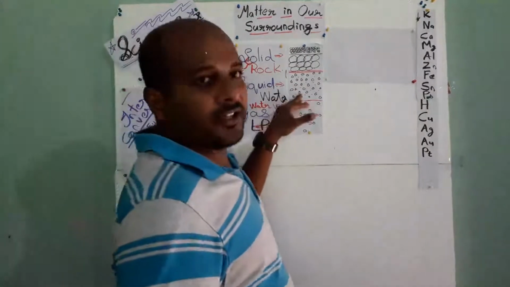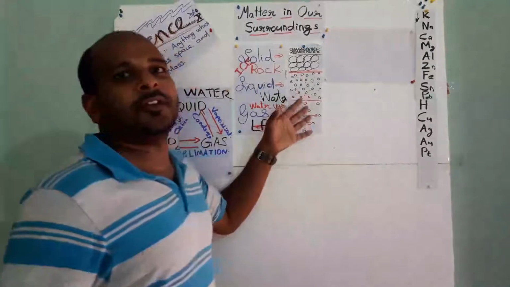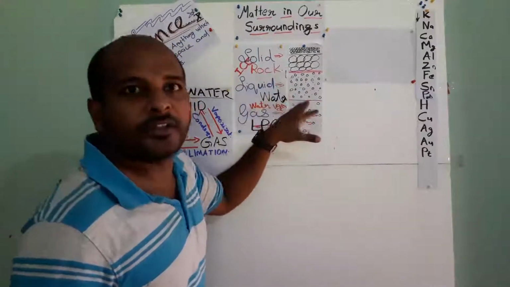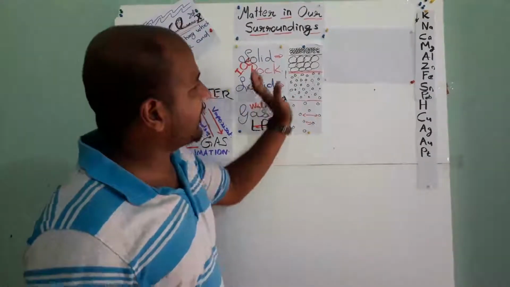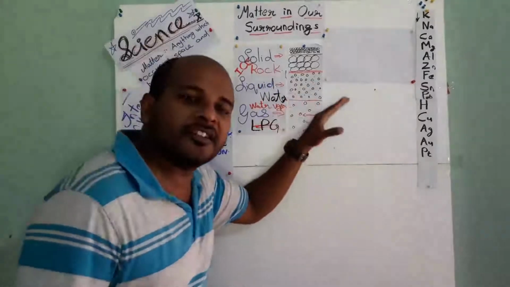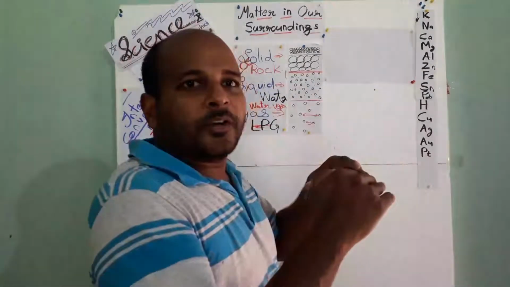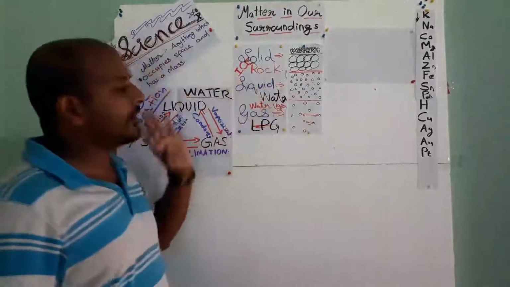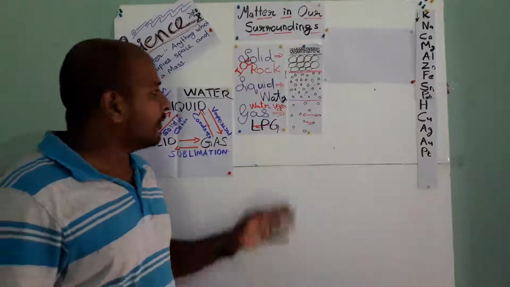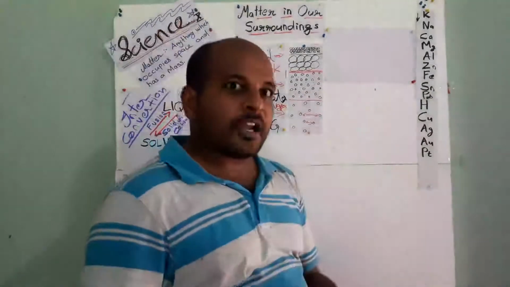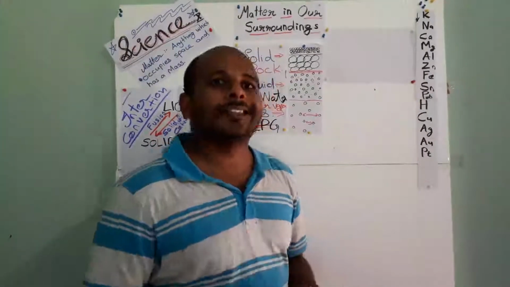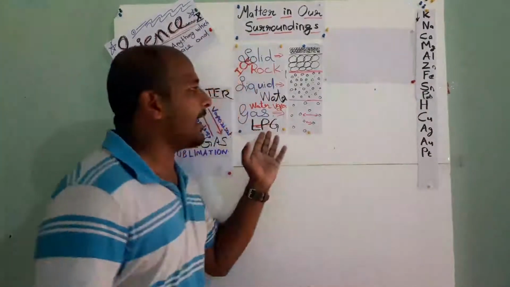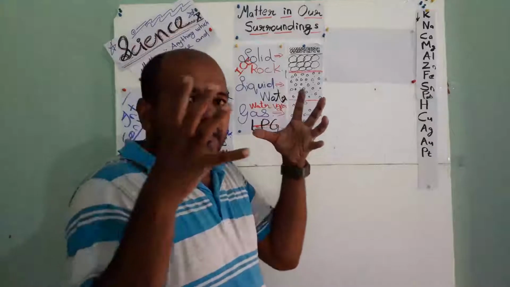Again, if we heat, the distance between the particles of this liquid also will increase. If we are heating it again, what will happen? Again the distance increases. At a particular point, it will reach an equal distance like gas. Then the liquid is changed into gas. At the same time, what is happening if we cool things down? If we cool gas, the distance between the particles will reduce.